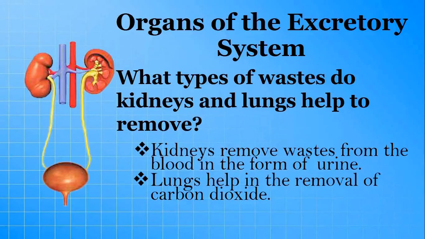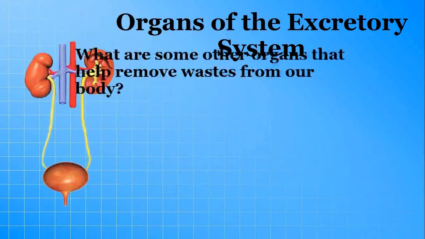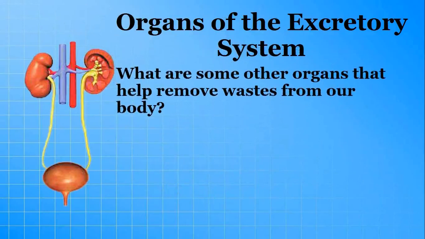Okay. Next, what are some other organs that help remove waste from our body? Do you know? Some other organs also help to remove waste from our body. That are bladder, urethra, ureters.